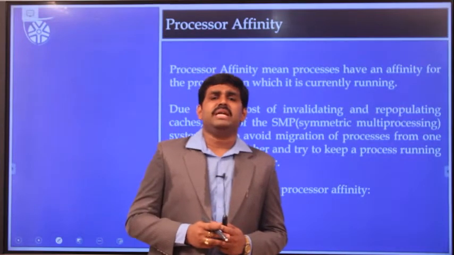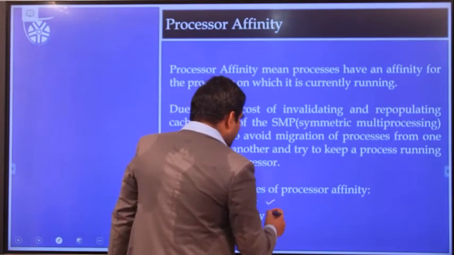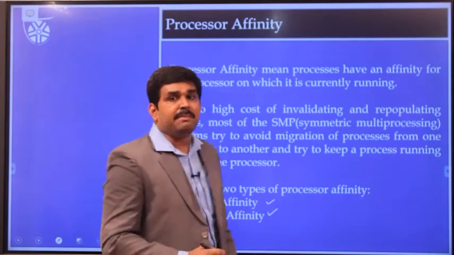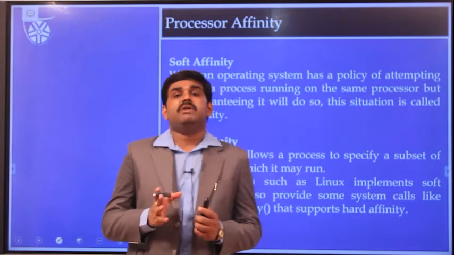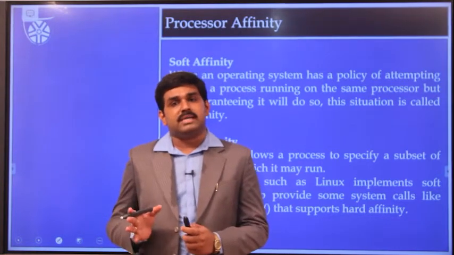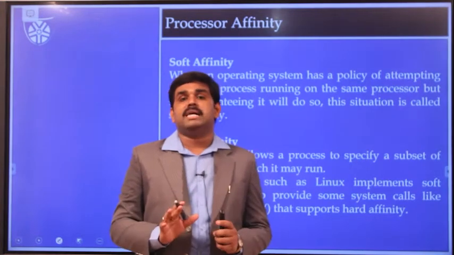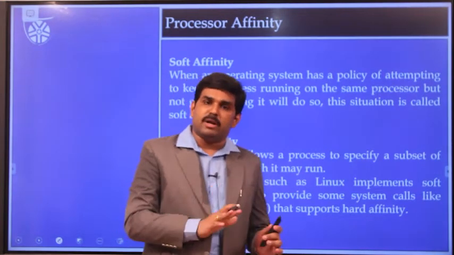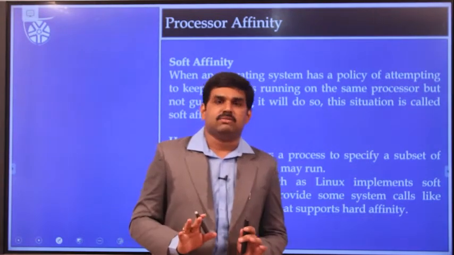This processor affinity has been divided into two kinds: soft affinity and hard affinity. In the case of soft affinity, the operating system is permitted to move a process from one processor to another processor. It is highly possible to switch the process from one processor to another, which means load sharing becomes possible with soft affinity.